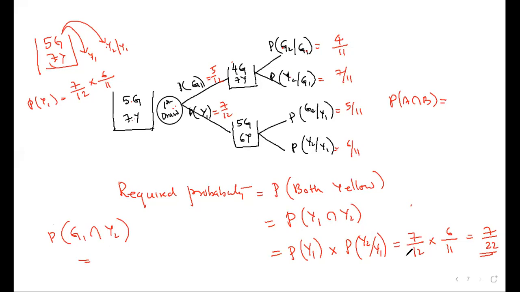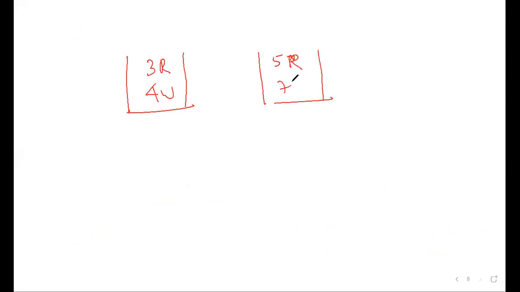Understood? Okay, now I am going to ask you this question without all this writing. Why did I make you write this? To understand the notations. A bag contains 3 red and 4 white balls. Another bag contains 5 red and 7 white balls. One ball is transferred to this bag, then a ball is removed. Tell me the tree diagram.